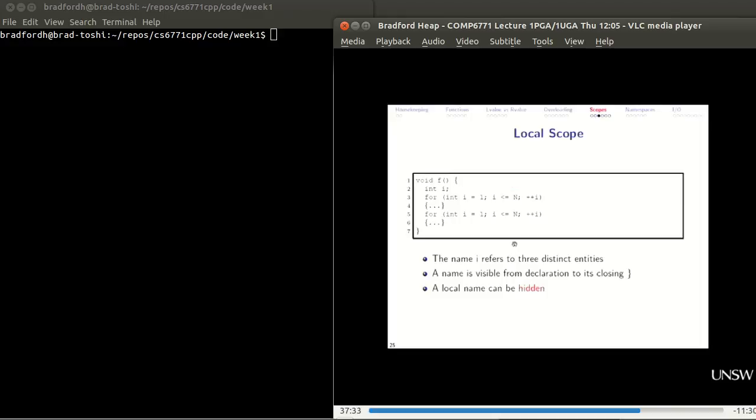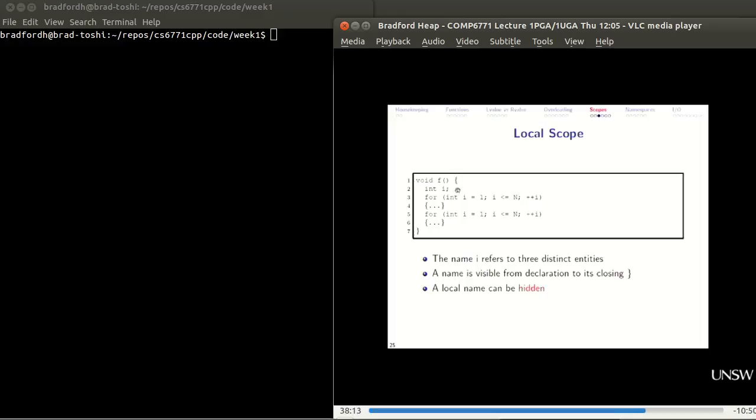So let's talk about local scope. Each one of these braces is a new level of local scope. So I have void f, and it's got int i in it. I then say for int i equals 1. I've now got a second int i. Down here I've got int i again. I've now got 3 different int i's. They're actually sitting in 3 different scoping blocks. In the second and third scoping blocks, the i hides the i back in the previous scoping block.